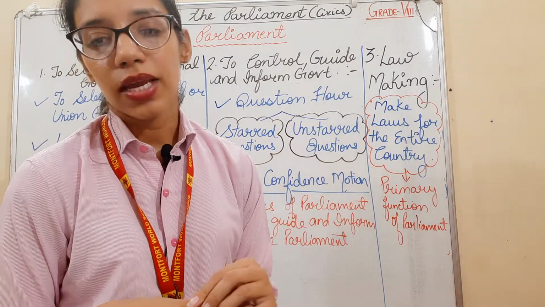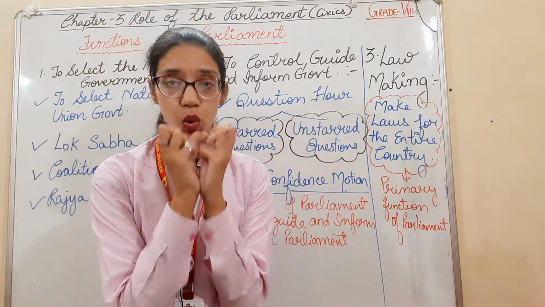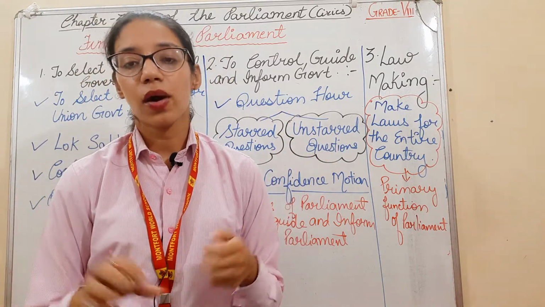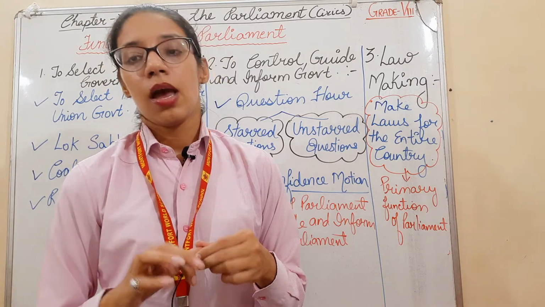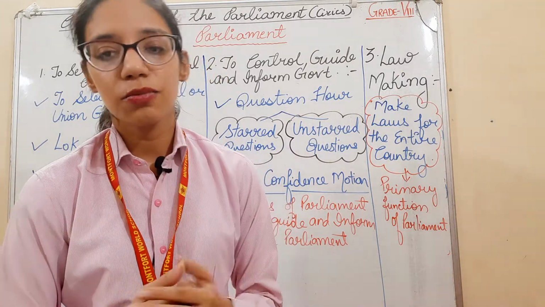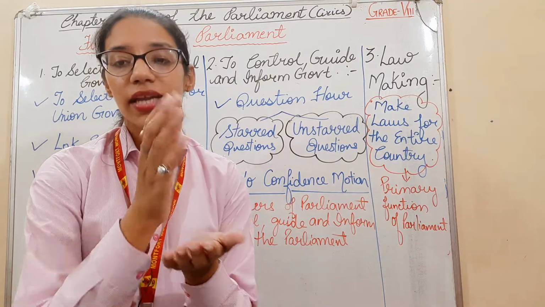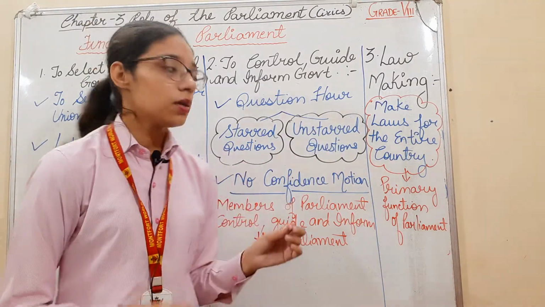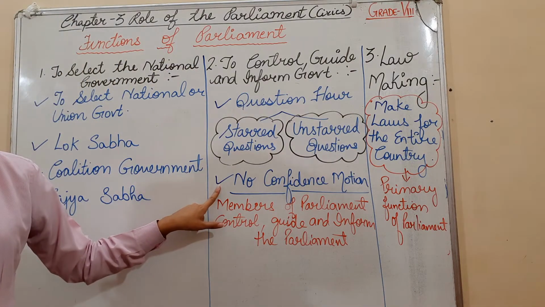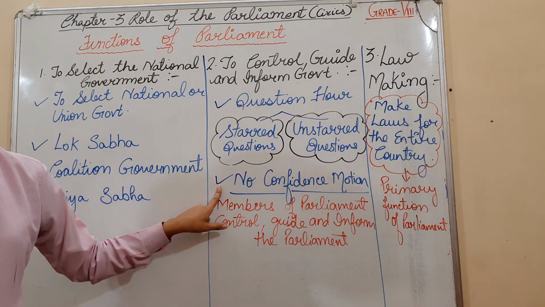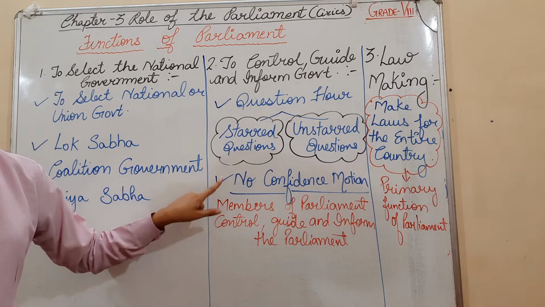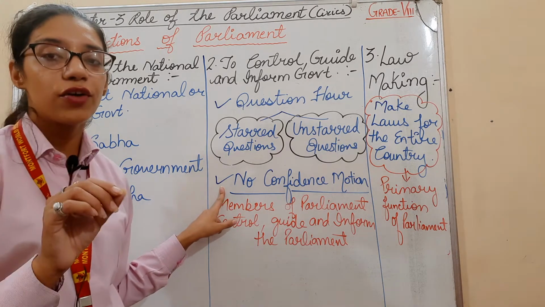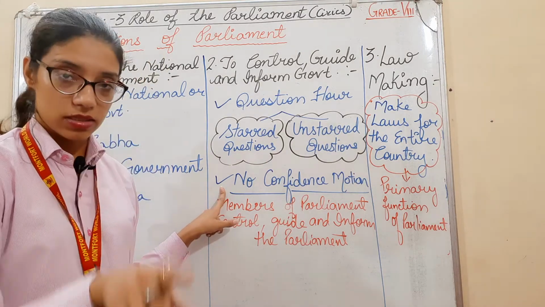There are other ways in which members can exercise control over the government, that is calling attention notice or adjournment motion. Members can request the speaker to have a pointed discussion on a particular issue. The most important motion is the no confidence motion. The parties may move a motion in Lok Sabha that they do not have confidence in the Council of Ministers.